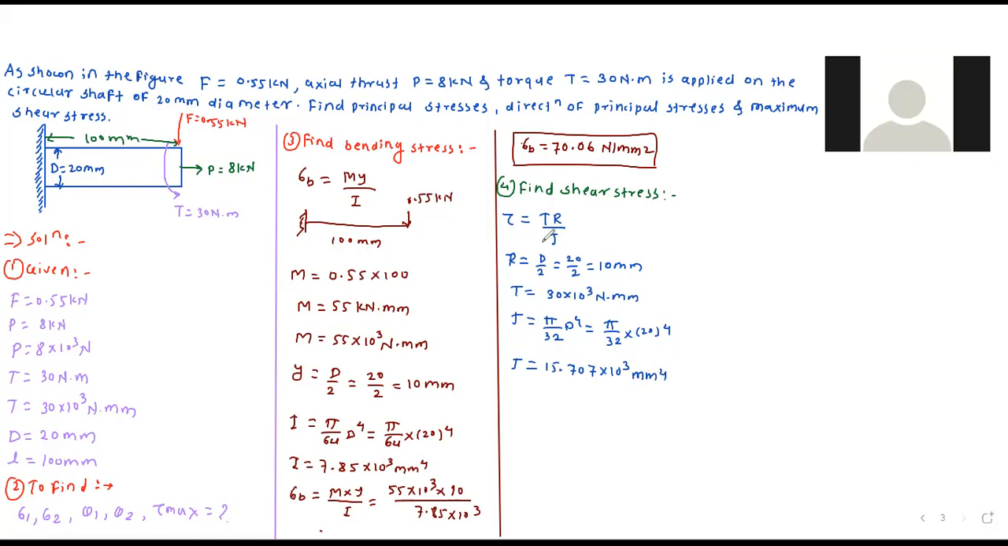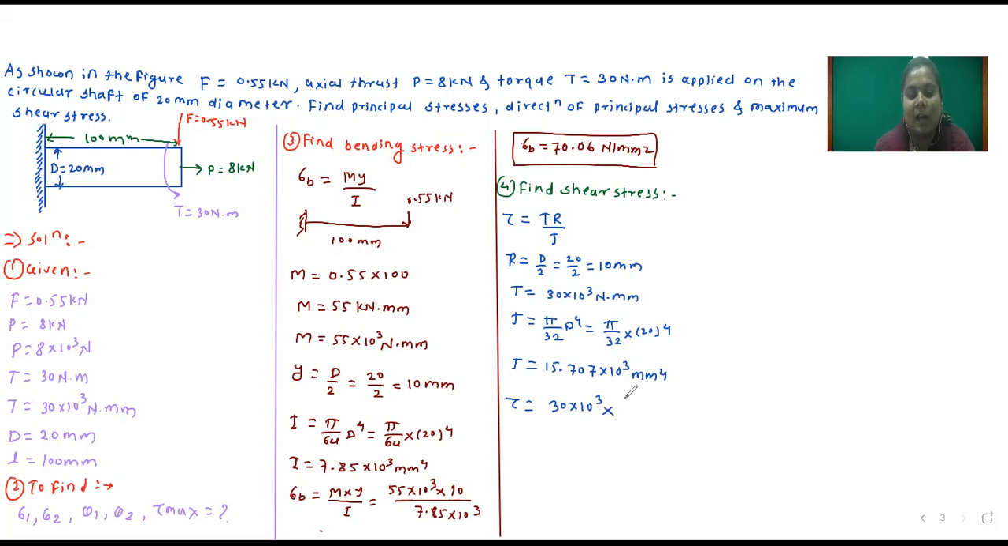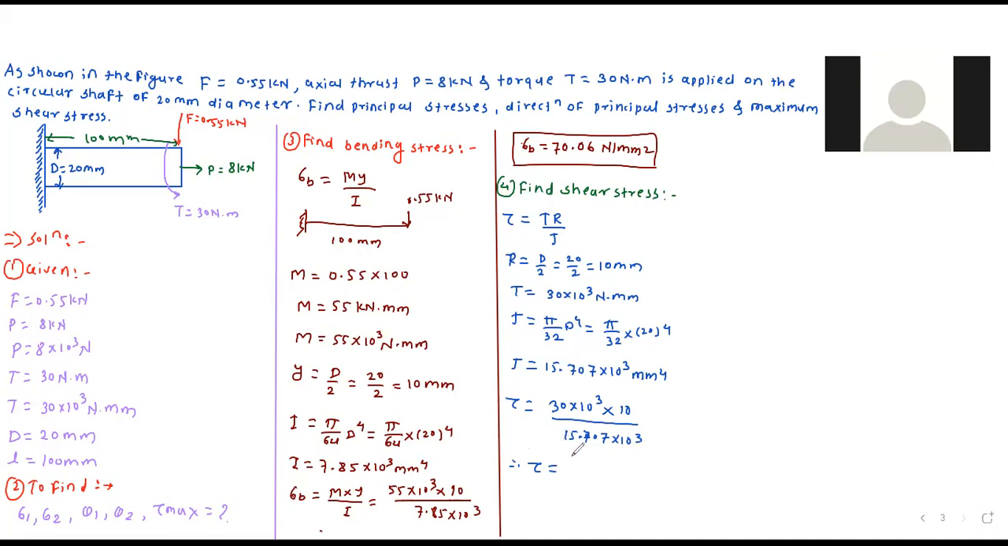Now we will put all values in the above equation. So tau, which is equal to T, 30 into 10 raised to 3, into R, 10, divided by J, polar moment of inertia, 15.707 into 10 raised to 3. So you calculate and tell me tau, which is equal to how much? 19.10. 19.09.